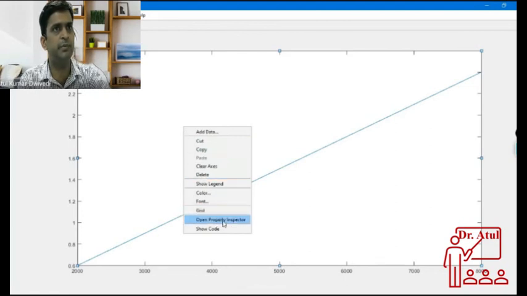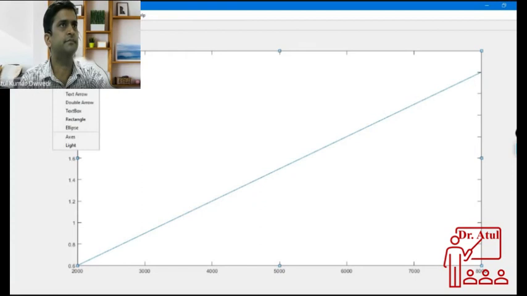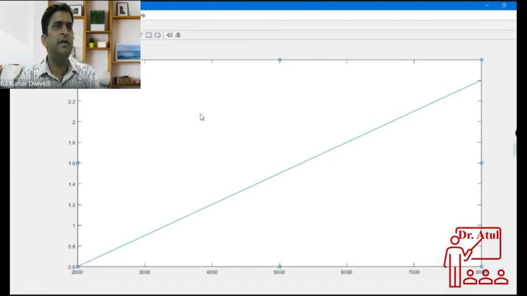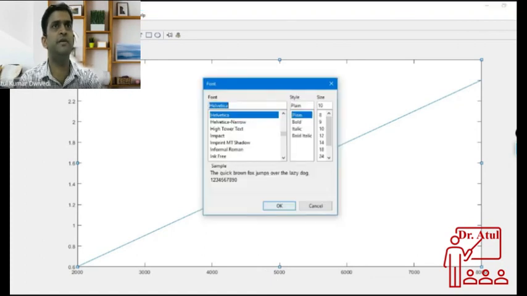Here that is not actually opening what I wanted to tell you. Okay, so I'll tell you all this. There are many things that can be done by using this plot edit in the figure window itself. You can change the different figures. We can change to italic, different fonts for the axis, and different things.